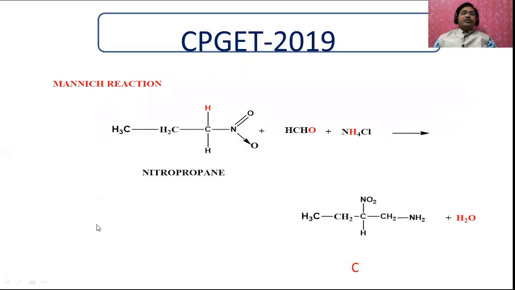See, this is going to be the nitropropane. When treated with formaldehyde and ammonium chloride, you will get the compound C. And what is C here? This is going to be the methyl. And here, what is the name of this compound? I will tell you this name.